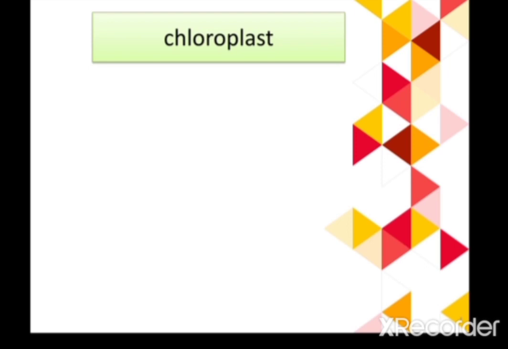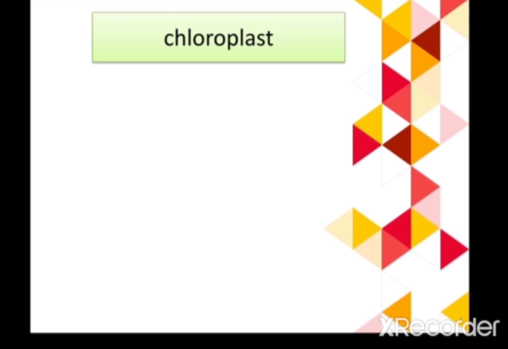So friends, if we are talking about the terminology of the word chloroplast, this word is basically derived from two Greek words. Number one, chloro, and second one is plast. Chloro means green, and plast means living. As these plastids are green in color, they got the name chloro, and as they are the living component of a cell, or we can say a living organelle of a cell, combinedly it is called chloroplast.